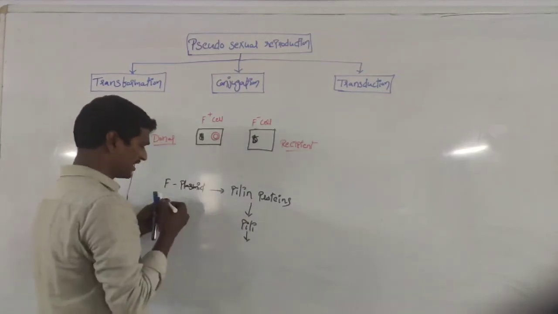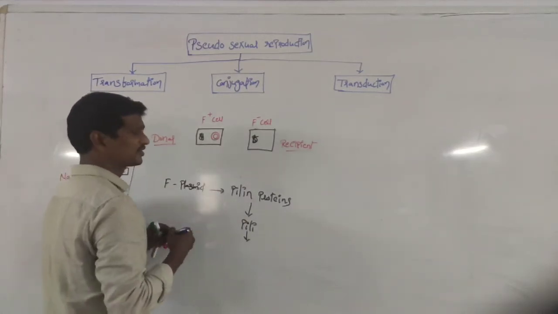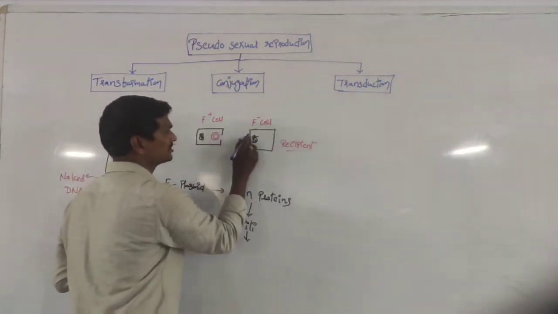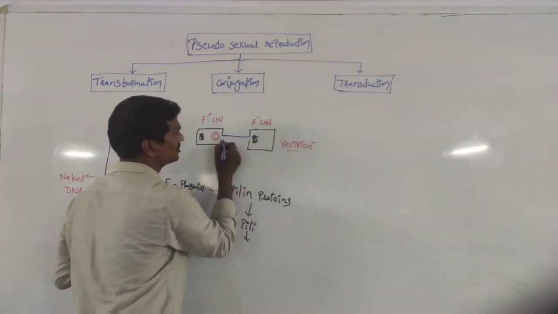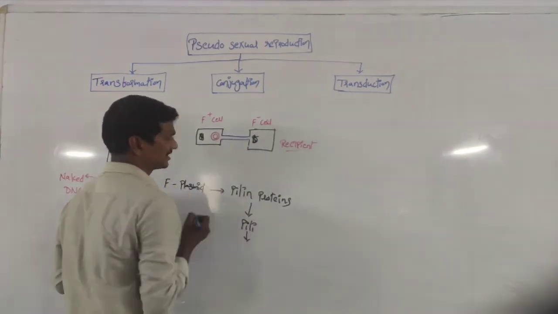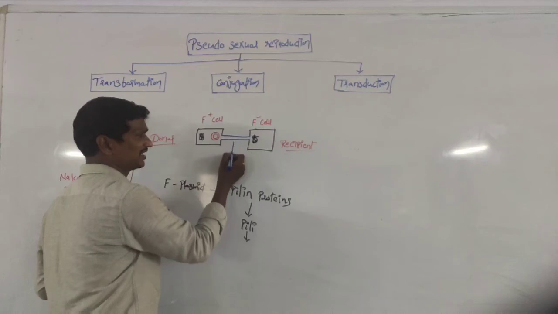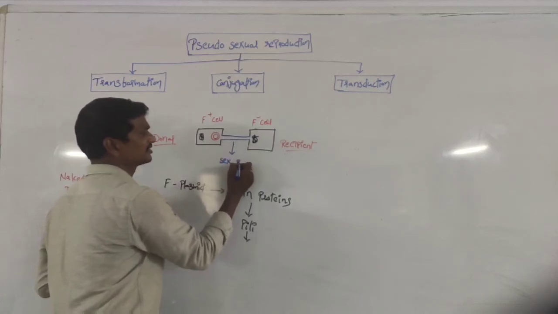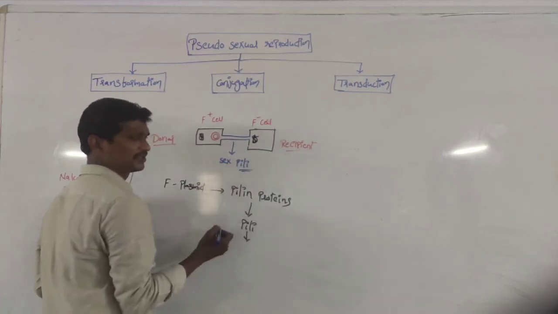See, in the presence of the plasmid, some proteins are synthesized. The proteins produce a tube-like structure. These are nothing but sex villi. These are called sex villi. Villi are of two types, right?